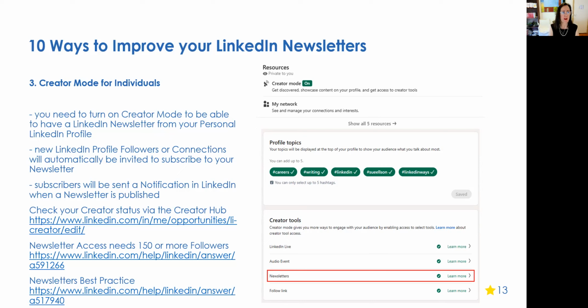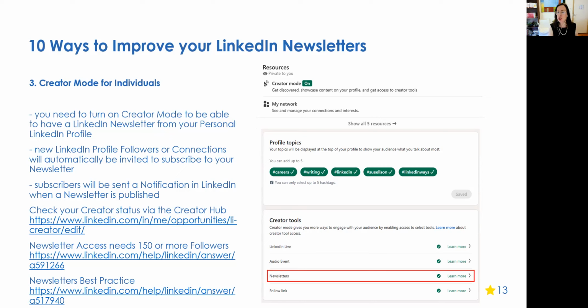So once you've turned that on, you can create your first newsletter, and the first newsletter that you send out will actually go to every single one of your connections, which is super exciting. So if you want to build your connections before you start, that's probably a good idea. And then from then on, whenever you produce a newsletter, it will go out as a notification in the person's notifications list.